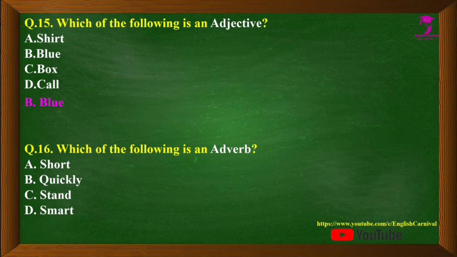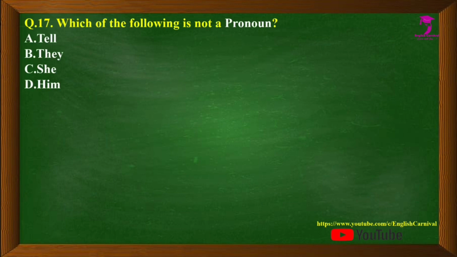Question number 16 we have which of the following is an adverb? Options are A. Short, B. Quickly, C. Stand, and D. Smart. The correct answer is B, that is quickly. Question number 17 we have which of the following is not a pronoun? Options are A. Tell, B. They, C. She, and D. Him. The correct answer is A, that is tell.